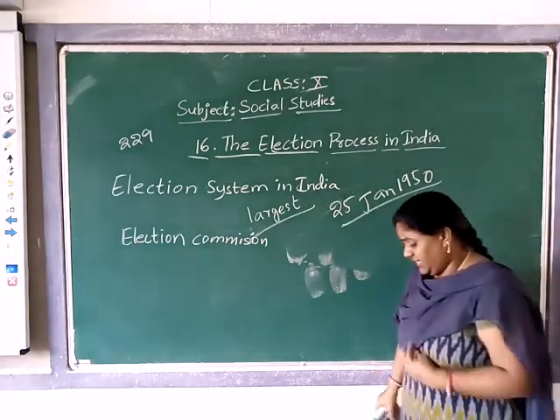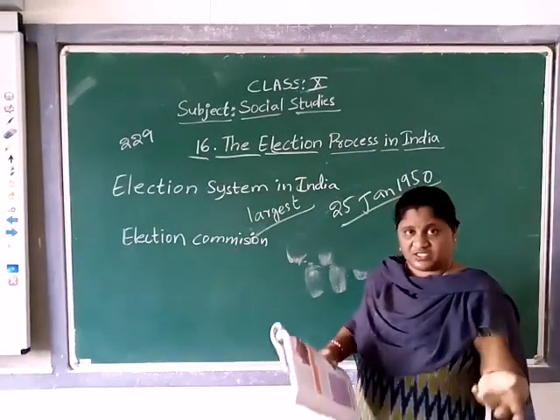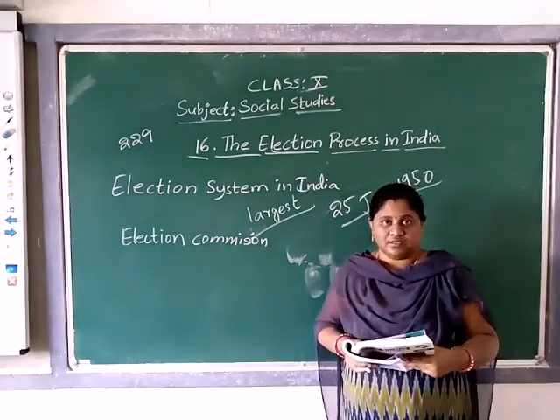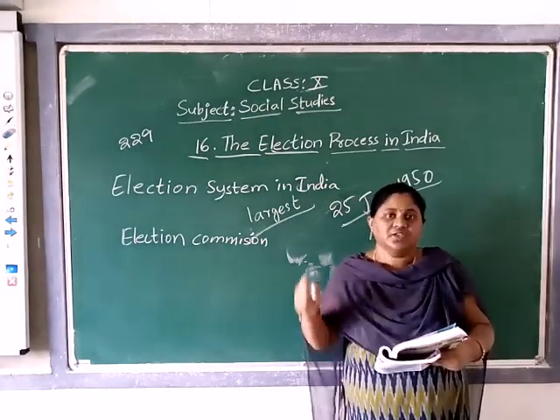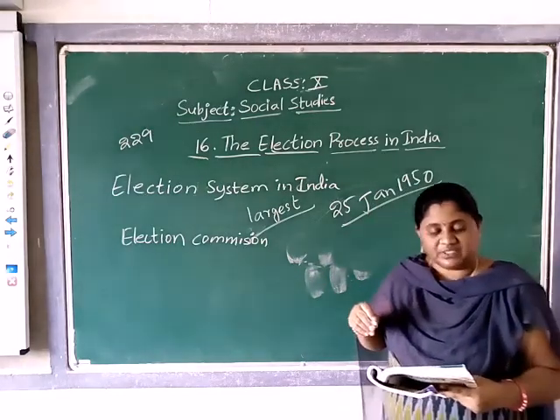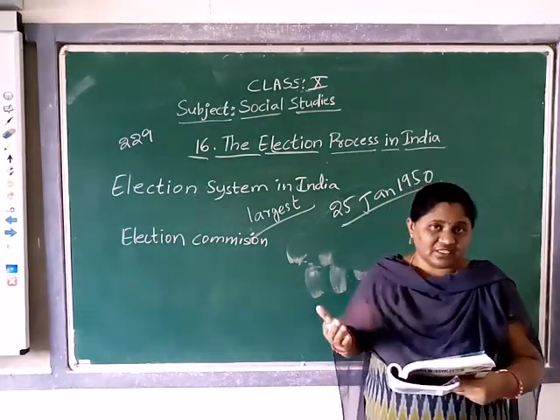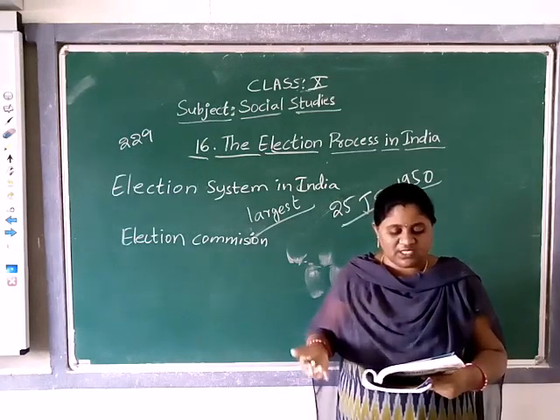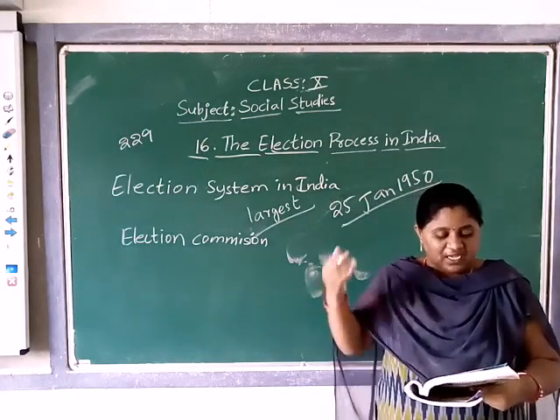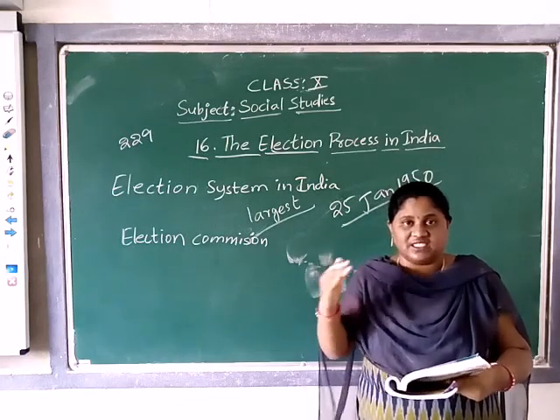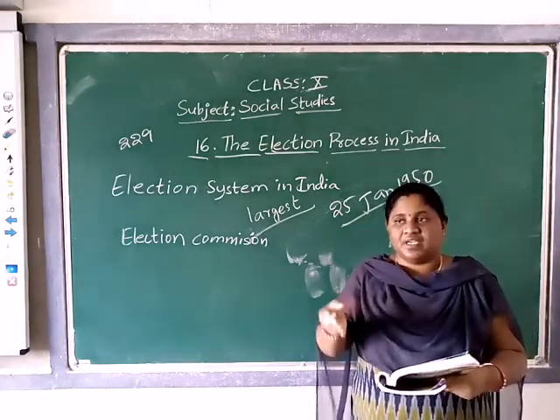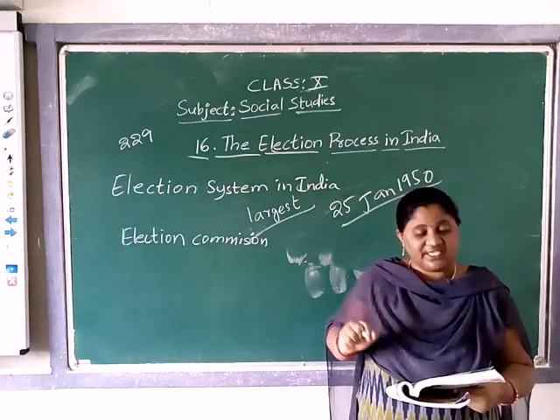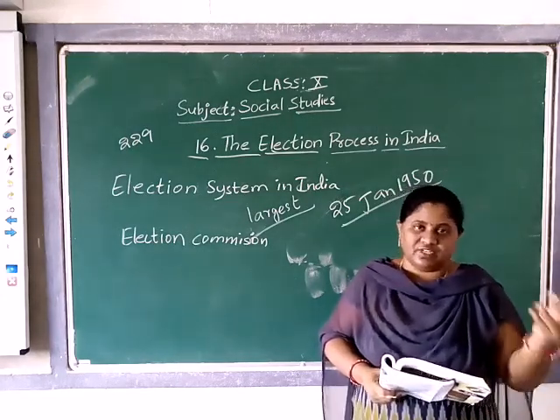The Election Commission of India came into existence in which year? On 25th January 1950. This is an autonomous constitutional body. With its authority, it prepares electoral rolls and conducts the elections to the Lok Sabha, Rajya Sabha and state legislative bodies, meaning MPs, MLAs, MLCs, and the president and vice president.